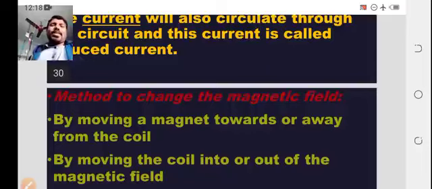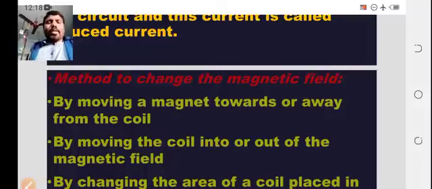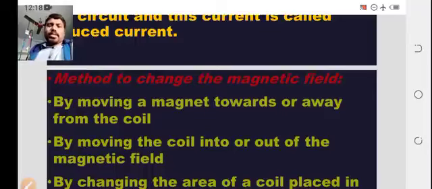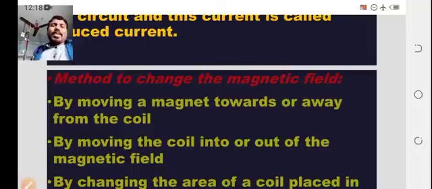Somebody may ask how we can change the magnetic field. One method is moving a magnet towards or away from the coil. By this variation, the magnetic field changes. Another method is moving the coil into or out of the magnetic field. If the magnetic field is constant and you move the coil towards the magnetic field or away from it, the field linked with the coil changes.